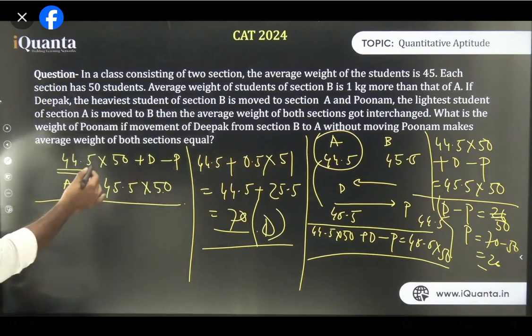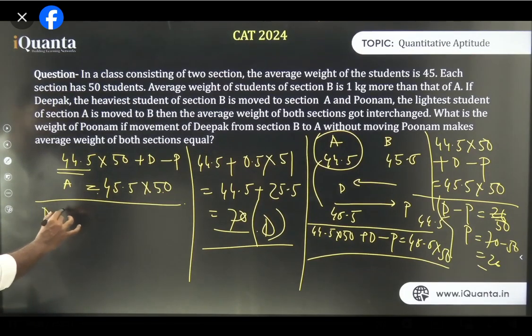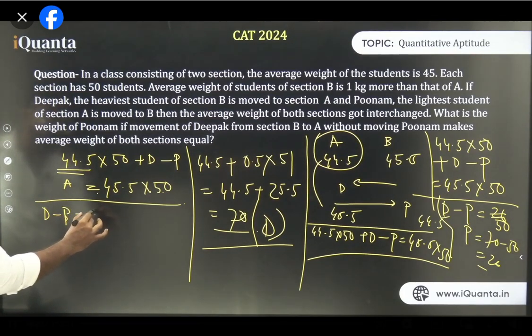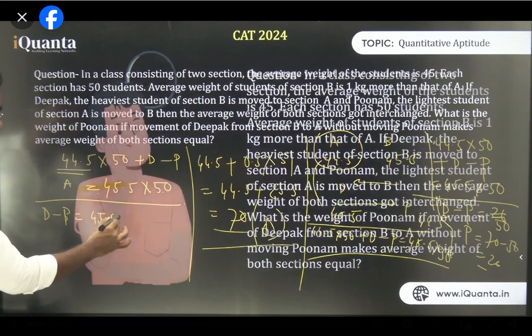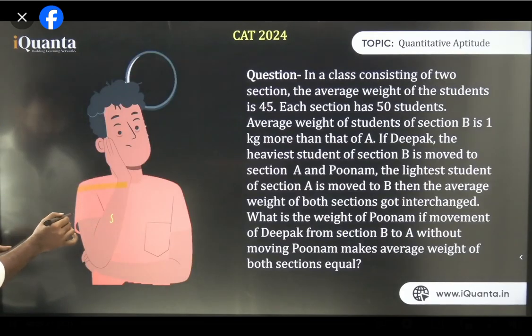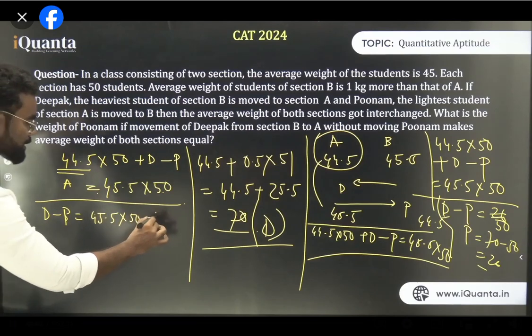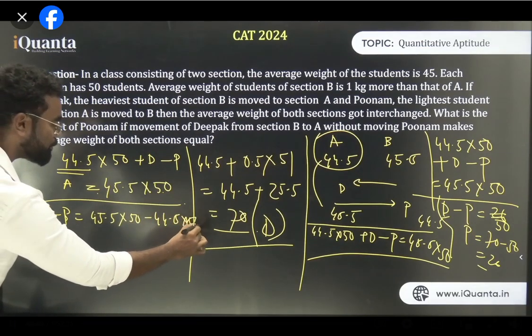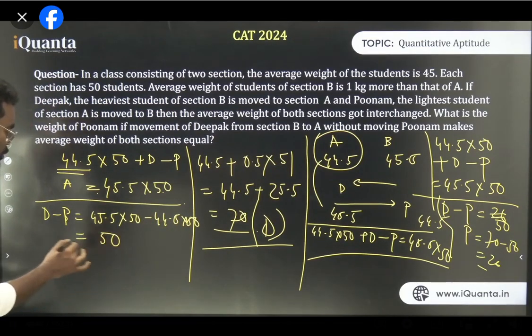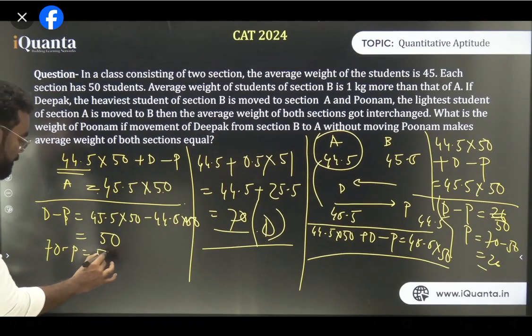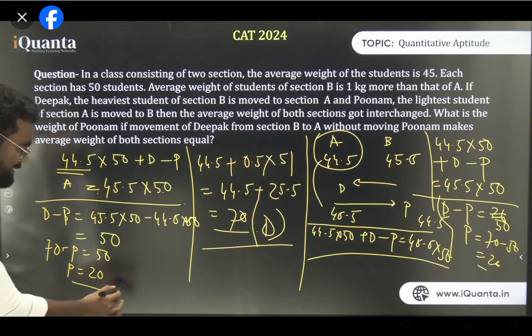Now if you solve this question, this will become D minus P is equal to 45.5 into 50 minus 44.5 into 50. If you solve this, it will become 50. And if you solve again, Deepak minus Poonam is 50. So what is Deepak? 70. So 70 minus Poonam is equal to 50. So Poonam is basically 20. This is the entire solution.